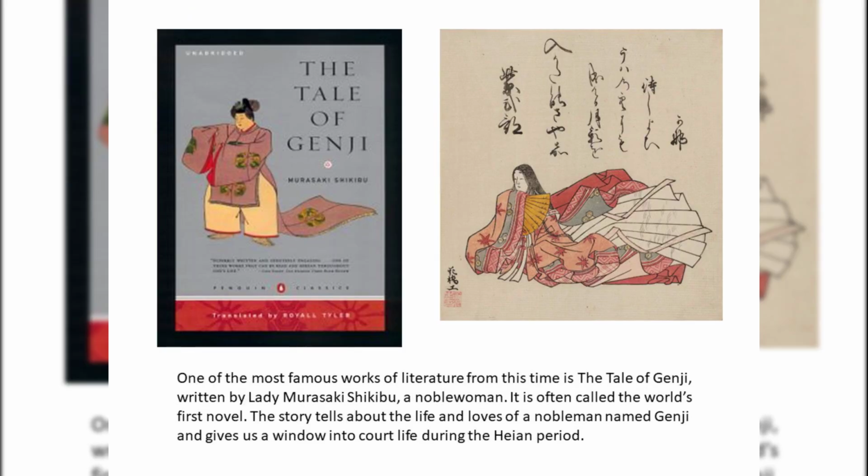One of the most famous works of literature from this time is The Tale of Genji, written by Lady Murasaki Shikibu, a noblewoman. It is often called the world's first novel. The story tells about the life and loves of a nobleman named Genji and gives us a window into court life during the Heian period.